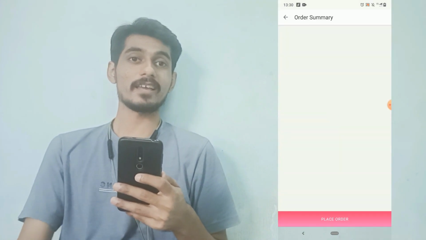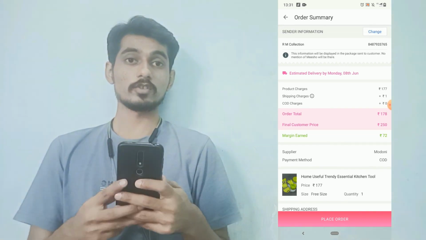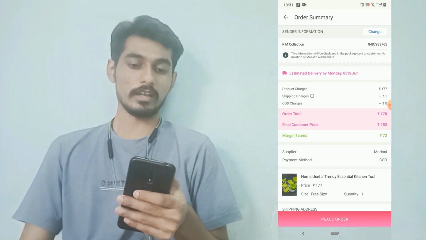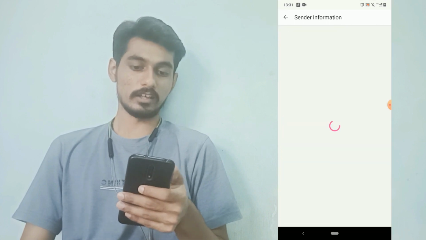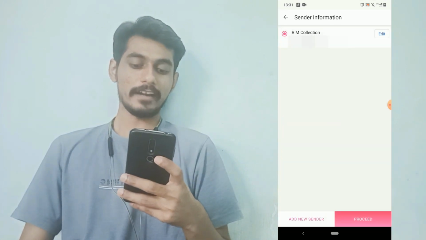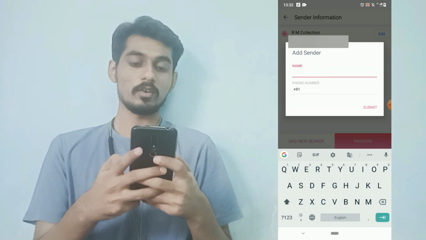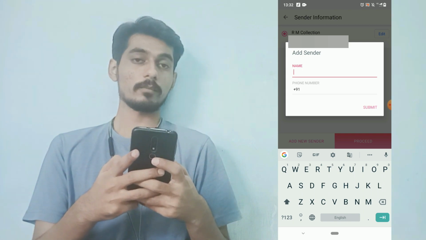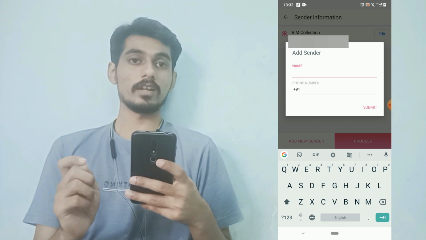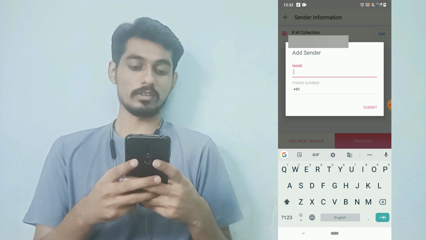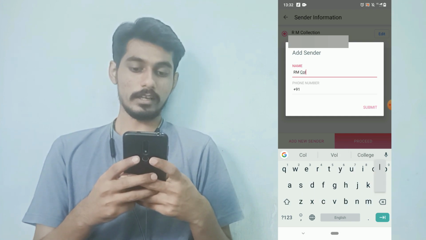And one more feature I like most about this app is you can sell products with your brand name. So let me just show you in this app. So here you can see sender information, and let me just click on change here and simply click on this add new sender option. So I am clicking on this. Here you can select the name of your shop or of your brand. So if you want to sell the product under a particular name with particular sender information, you can type here. So let me just type here RM Collection,